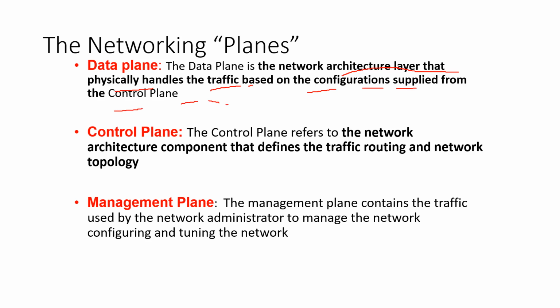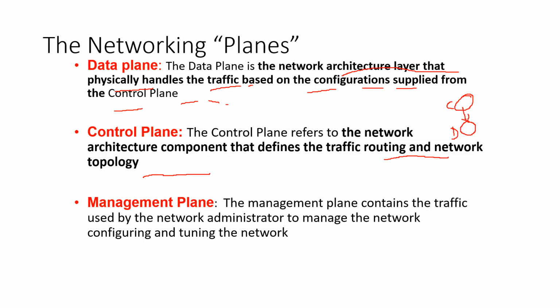That is, the data plane is the lowest layer in the router and it is controlled by the control plane. Then the control plane refers to the network architecture component that defines the traffic routing and network topology. So the topology of the network is maintained in the control plane and routing algorithms are executed at the control plane. Then the management plane is just like the application layer of our normal layered architecture.